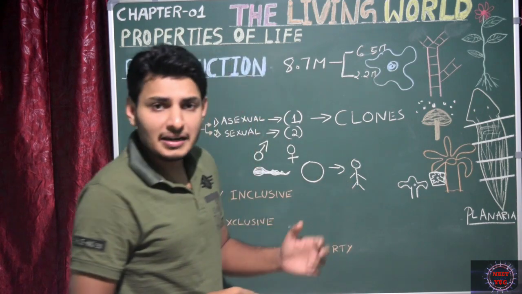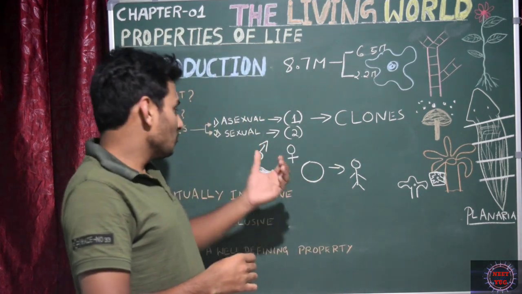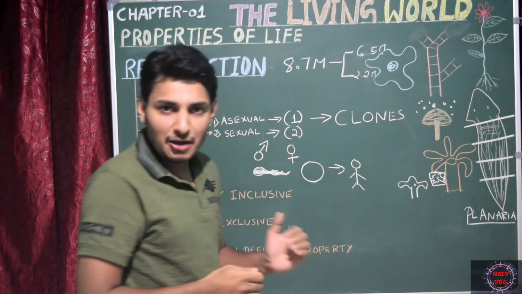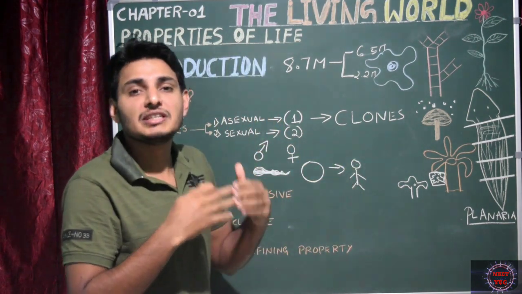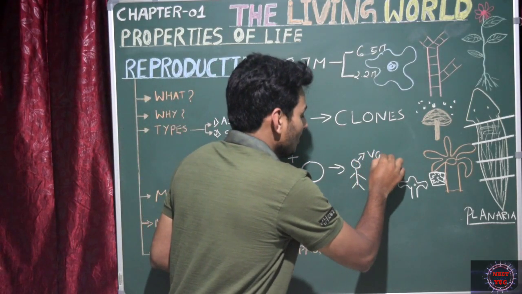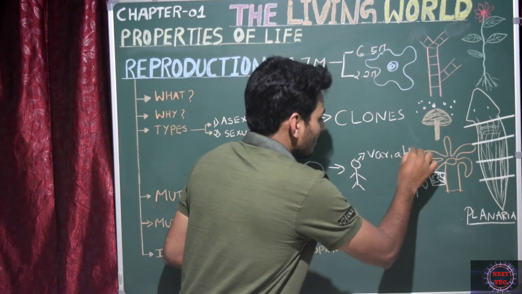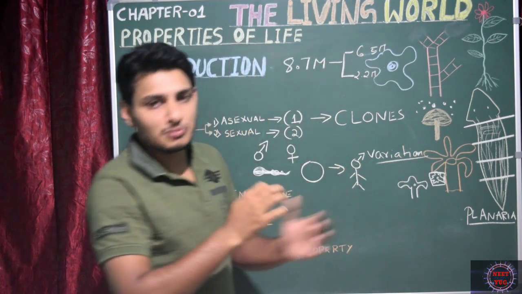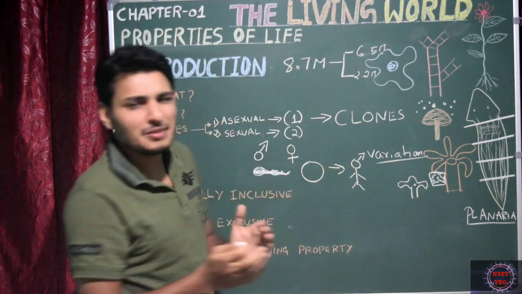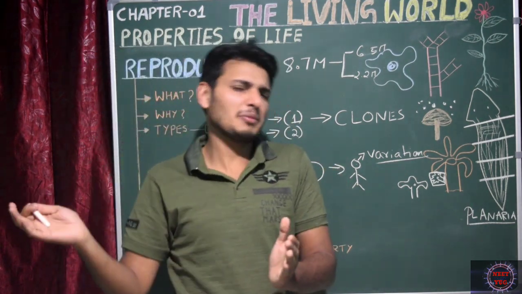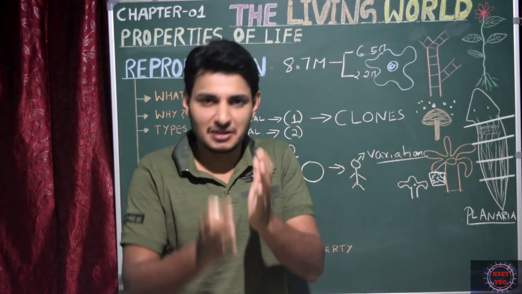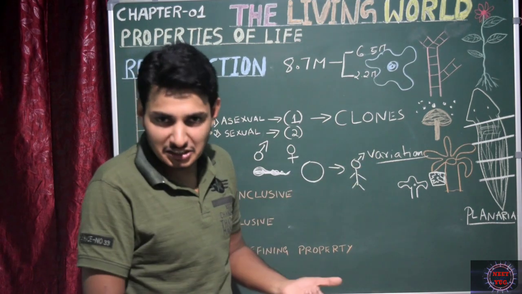This young one contains the genes of both parents, male parent as well as female parent. So here mixing of genes is there. As a result, this young one exhibits maybe 50% of the father's characters and 50% of the mother's characters, like a mixing, and this is called variation, correct?